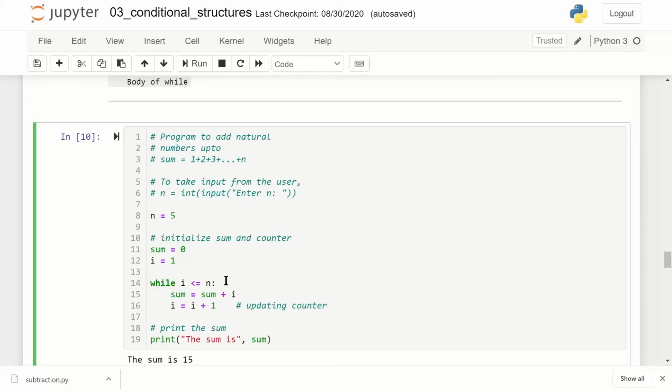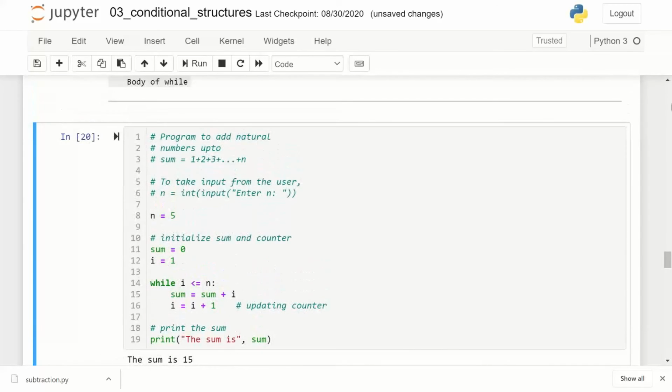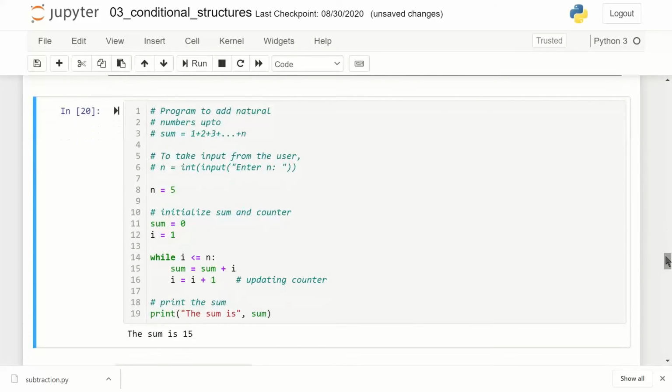Okay, but in business scenarios, you may have a complicated condition. That complicated condition value will get evaluated here, and it will then get checked in the test expression here to decide whether to go for the next iteration or whether to break out. Okay, this is an application of a while loop. So let's just quickly run it. Control enter. Sum is 15. It executed a certain number of times and then it came out of the while loop. So just try out this while loop and then we will expand on it, where we are again going to make use of else, break, continue, other options.